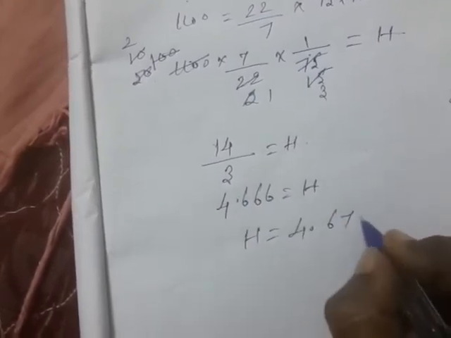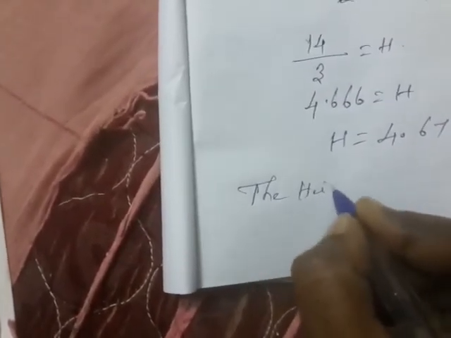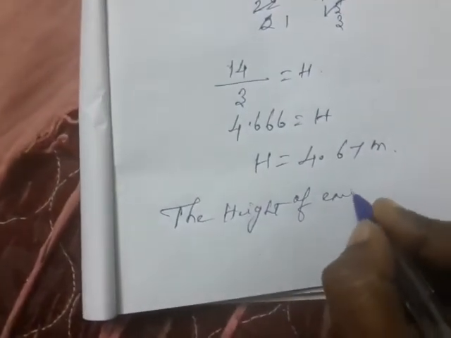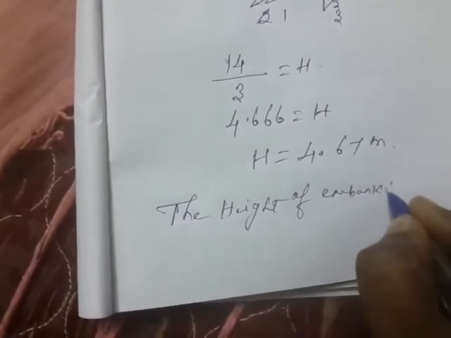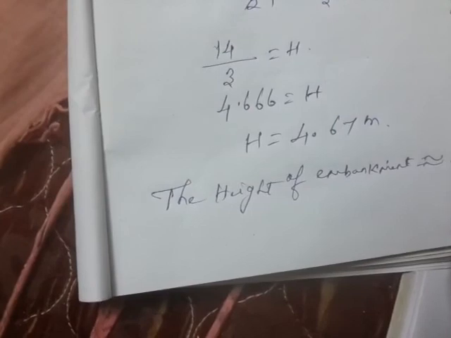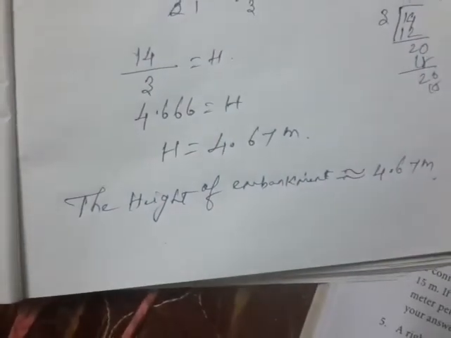You have to convert to 4.67 meter. So the height of the embankment is equal to approximately 4.67 meter. Okay, 4.67 meter. Thank you, students.